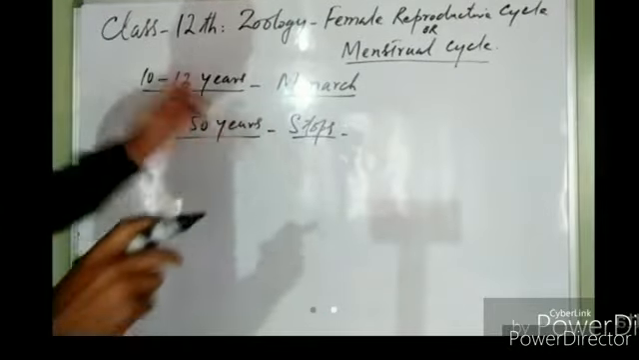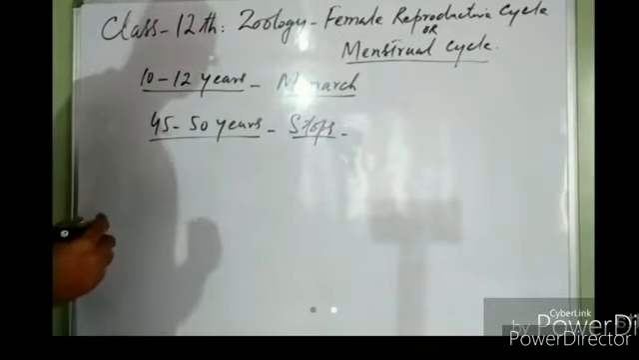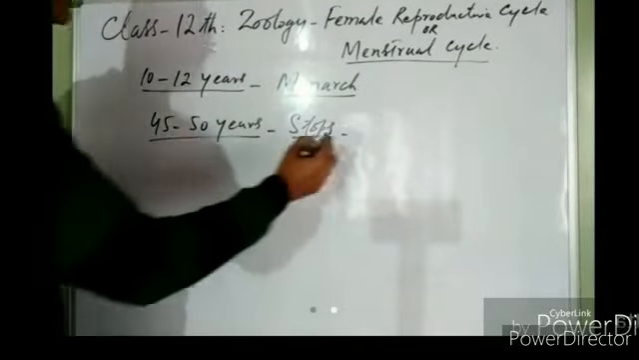Okay. So the time when the menstrual cycle stops in human females is known as menopause.